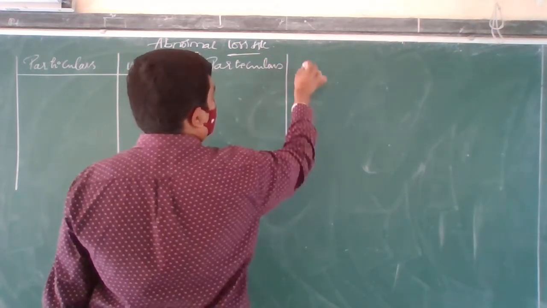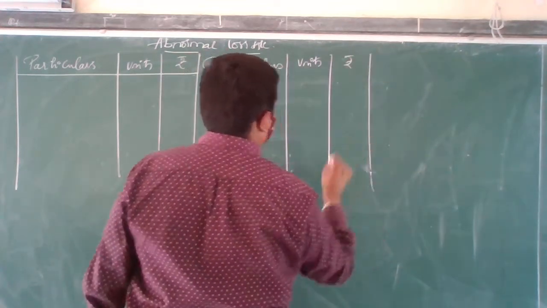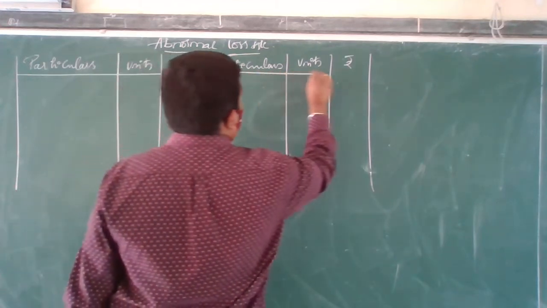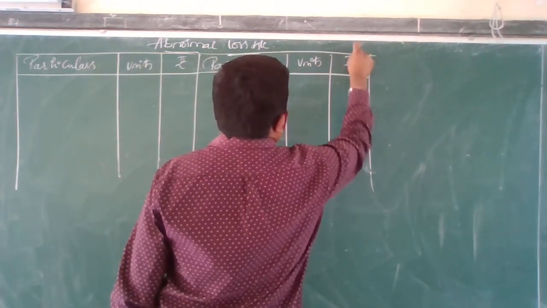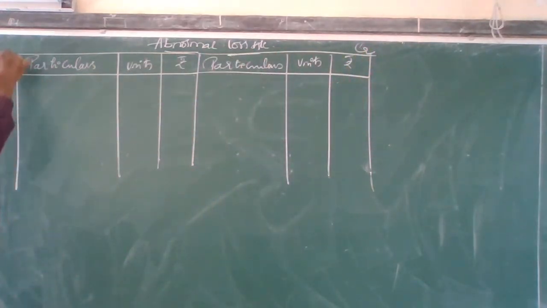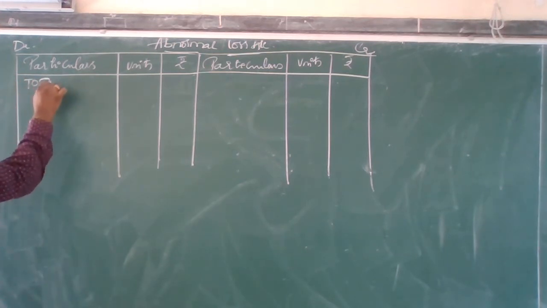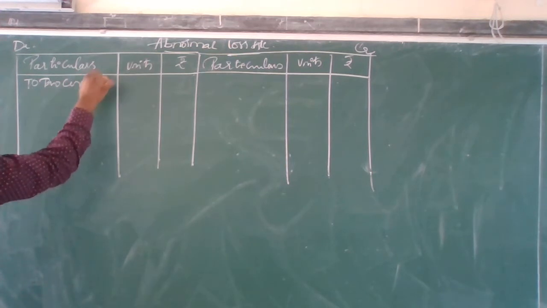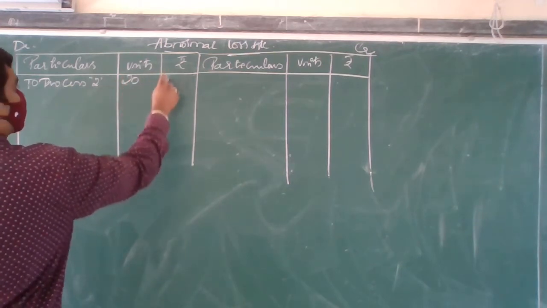Particulars, units, credit and debit. Okay, before this, I have to record in which process I have got the loss. Which process has the loss? Process 2. In process 2 I have got the loss. How much? That is 20 units.